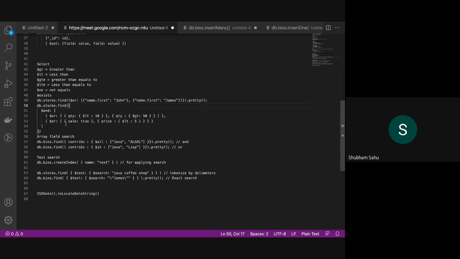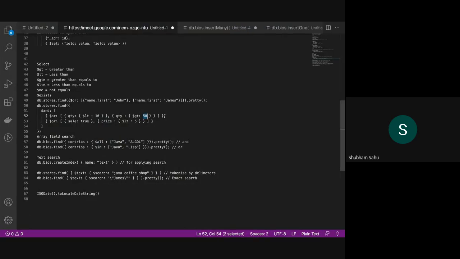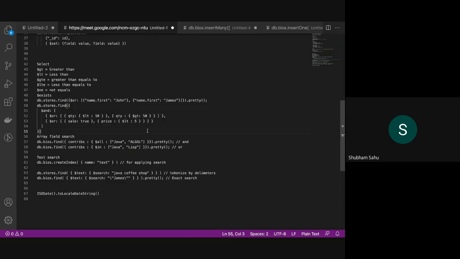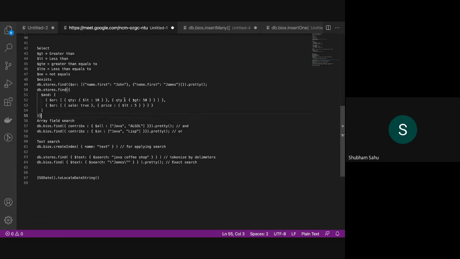In case of greater than, you can see here, if we are having any quantity field, then we can just specify this $GT and the number which we want to compare with. In that way we can define it. We do not have the exact document to perform this operation, as we could have done otherwise, but I'll be sharing all these commands by making a PDF also.